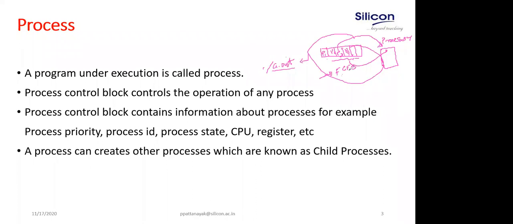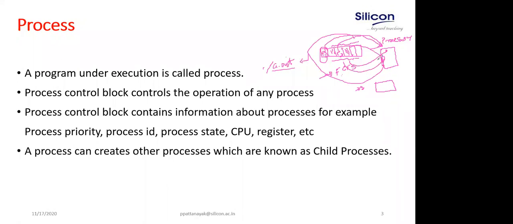If it is using FCFS, it will pick up the first process from the ready queue and assign it to the processor. If this process P1 is blocked temporarily, it may be blocked because of various reasons. One of the reasons is, suppose P1 has an IO operation. As you know, IO operation is costly, it takes time. Suppose one of the instructions doing IO operation takes, say, 3 minutes. Meantime your operating system picks up another process from the ready queue, selects one of them and assigns it to the processor.